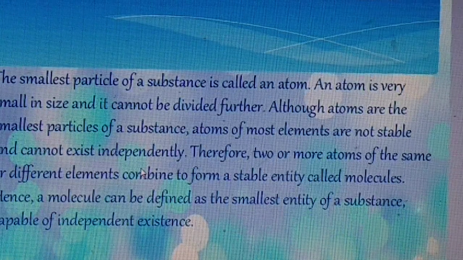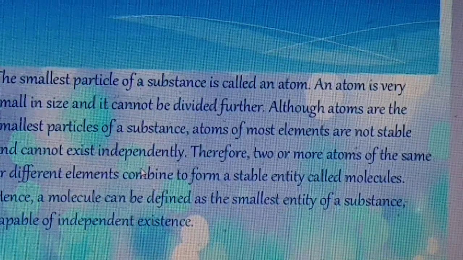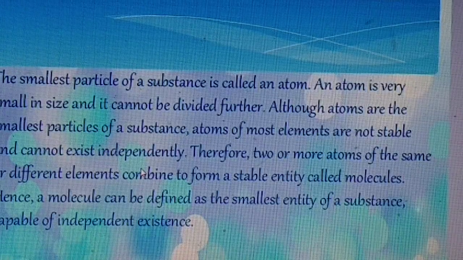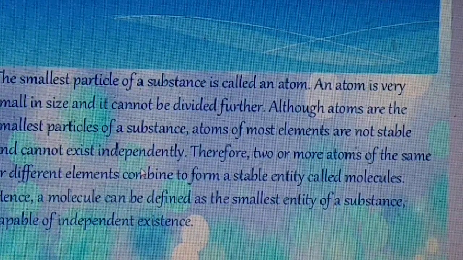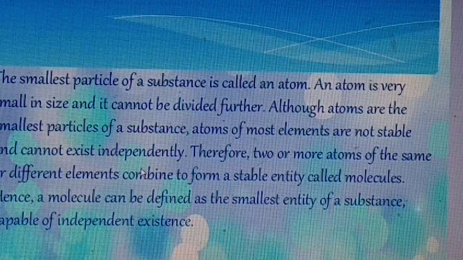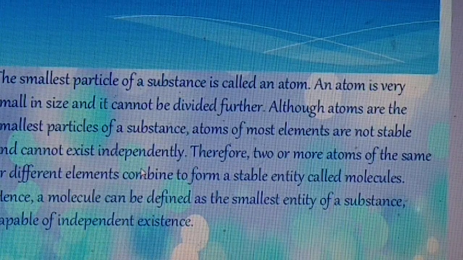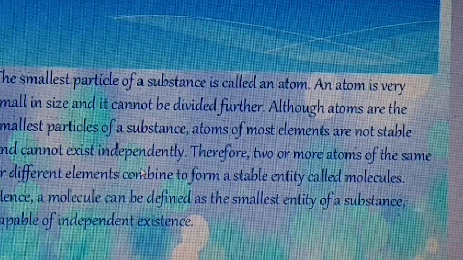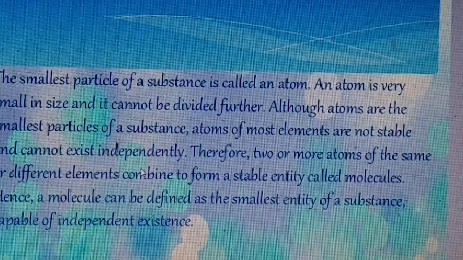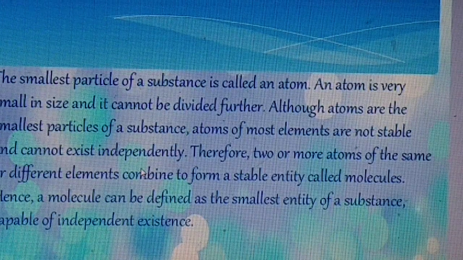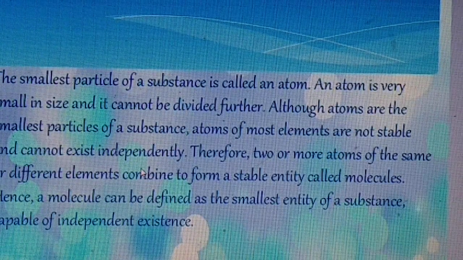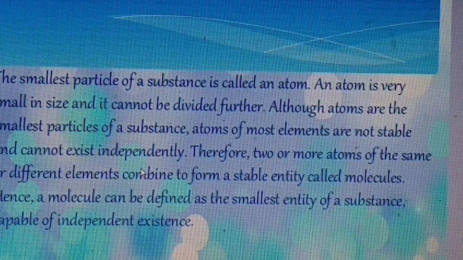Yes, you are right. Hydrogen molecule H2, oxygen molecule O2, nitrogen molecule N2. Do you know the examples of the compound molecule? Yes, the answer is H2O, water molecule. Next, carbon dioxide. This is the compound molecule.